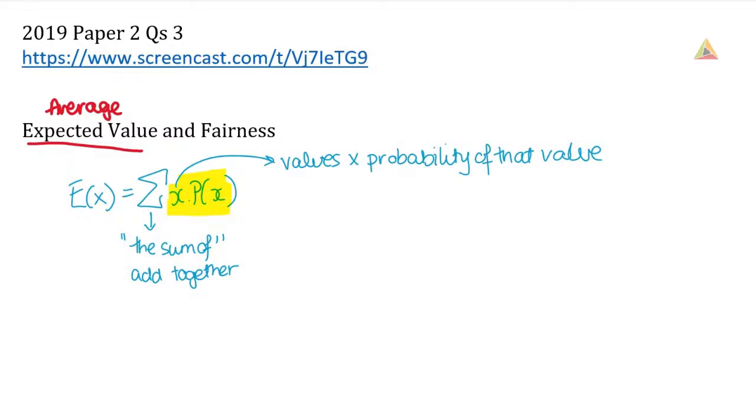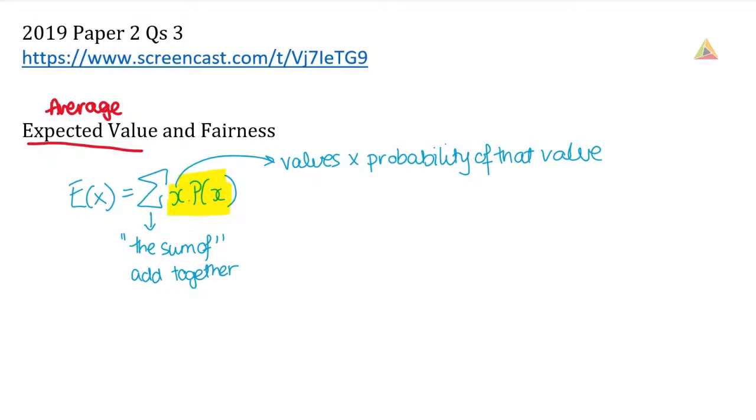And your answer for E(X) doesn't have to be one of the possible outcomes. So I was using an example there saying you could win €1 or €2 or €3, but you could work out an expected value of €1.47. And that's absolutely fine. Just remember that if you're dealing with money, expected value, we would be rounding it to 2 decimal places for money.